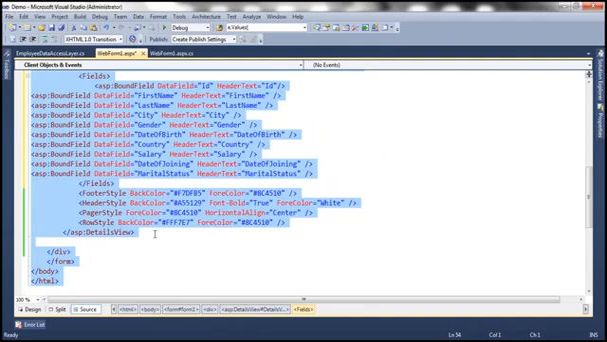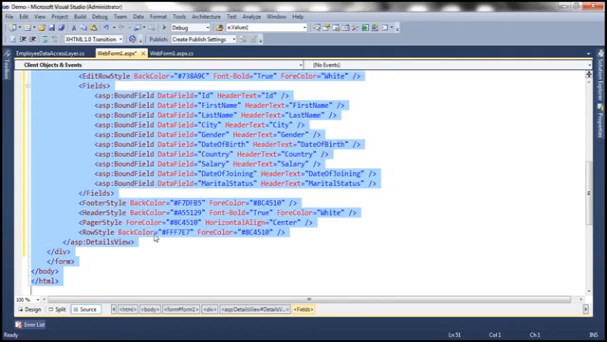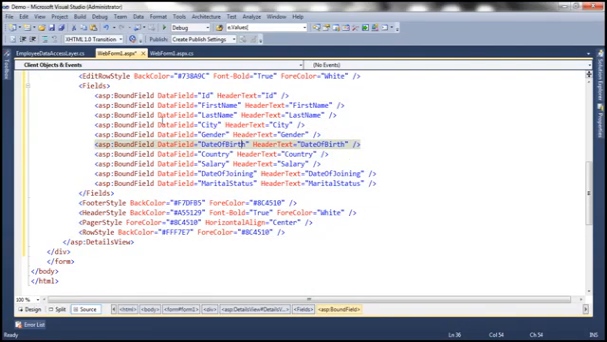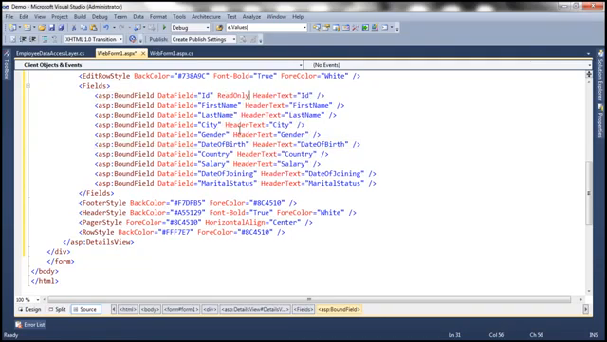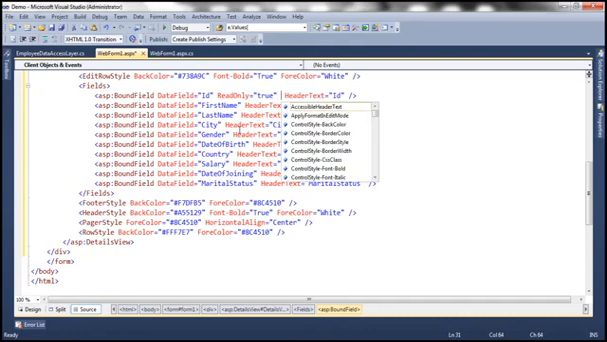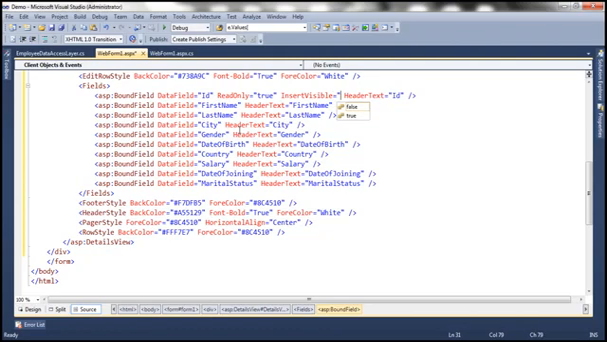And let's format this HTML by pressing Ctrl K and D. Okay, so if you look at the bound fields, we have ID, first name, last name, city, gender, etc. Now remember, I don't want this ID field to be editable. So if that's the case, we can set ReadOnly to true. And we also don't want that to be visible when the details view is rendered in insert mode. So I'm going to set InsertVisible equal to false. So that should solve that problem.